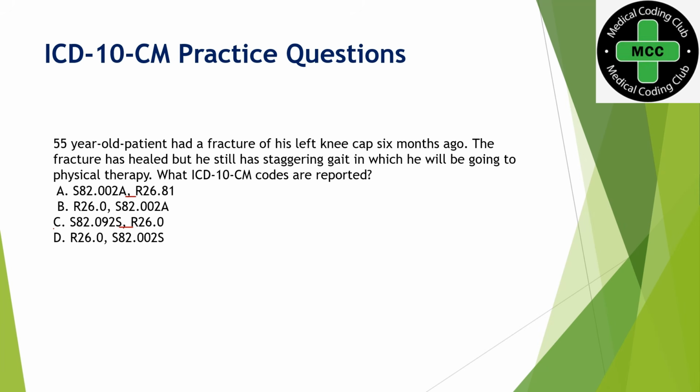As a primary diagnosis you cannot code this, because the Sequela guidelines suggest that whenever a patient returns for a late effect, we should give the priority, the primary diagnosis, to the nature of the effect, not to the Sequela condition. Okay, so that means we have to code the staggering gait as a primary diagnosis, and then we have to code whatever the sequela condition is. So let's see the answer.